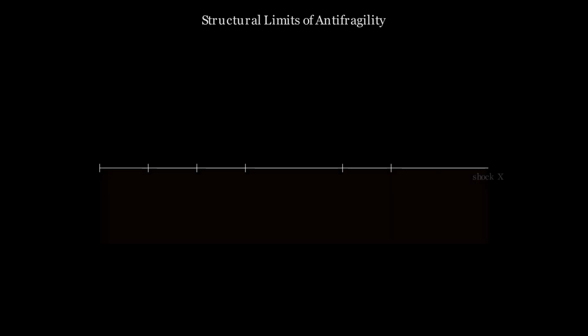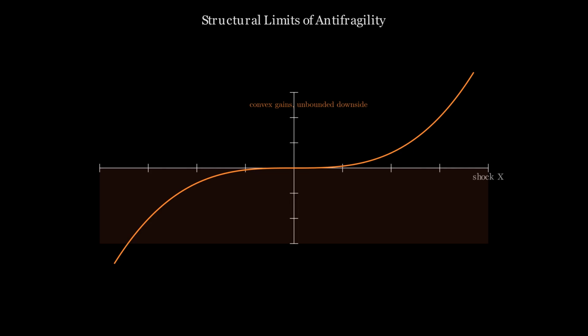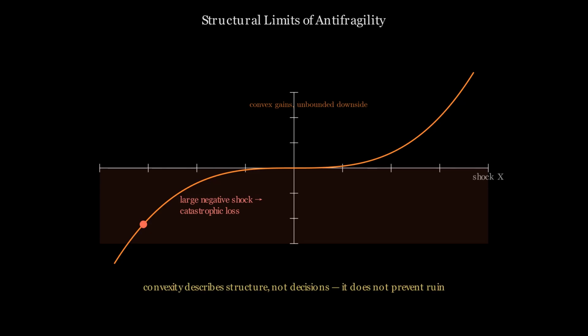Antifragility describes the shape of a payoff. It says nothing about whether the system will survive long enough to collect that payoff. Convex gains without a bounded downside can amplify losses in the wrong regime. The model breaks when the absorbing barrier is within reach. That is where convexity stops being a property and becomes a hazard.